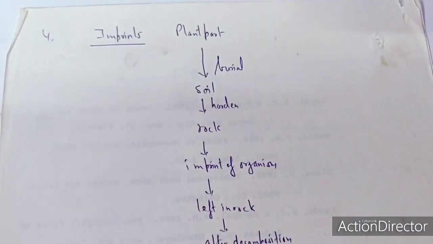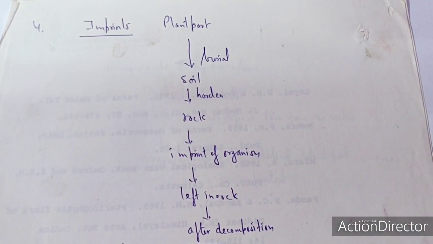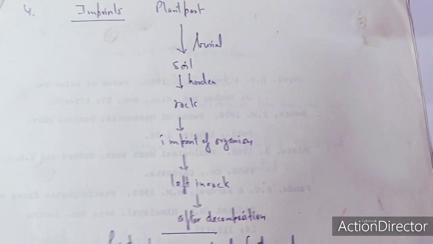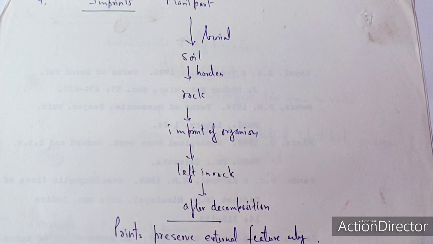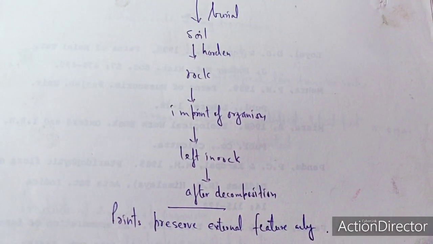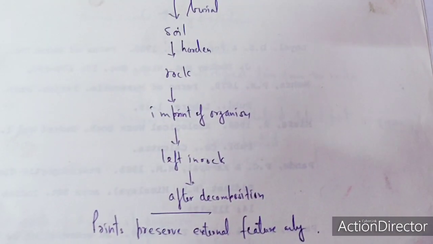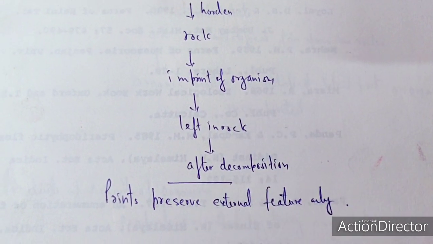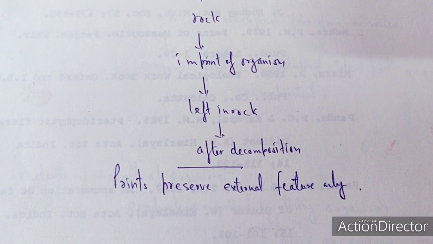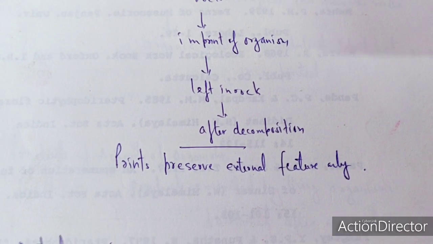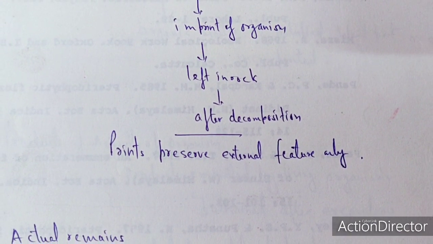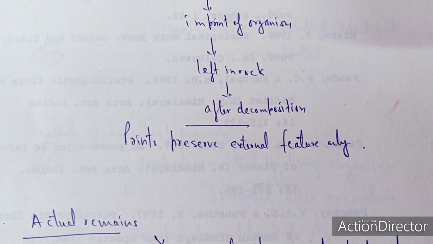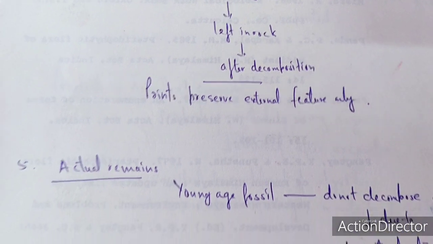The fourth type of fossil is called imprints. Once the plant part or animal part is buried into the soil, it becomes hardened, and once the soil hardens, it forms rock. Once it forms rock, the impression of the organism might be left in the rock. After the decomposition, the print, or imprint, has been formed. The print is the preserved external features only.